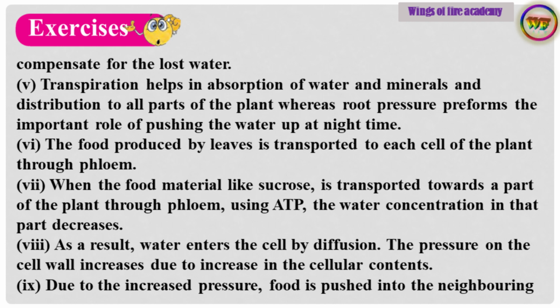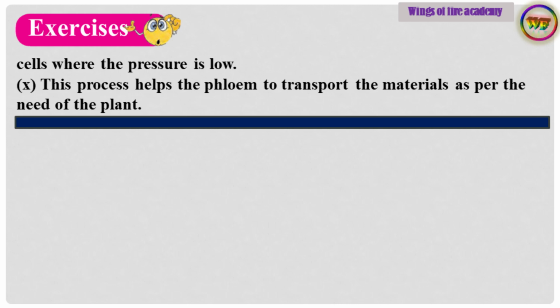The pressure on the cell wall increases due to increase in the cellular contents. Point number 9. Due to the increased pressure, food is pushed into the neighboring cells where the pressure is low. Point number 10. This process helps the phloem to transport the materials as per the need of the plant.